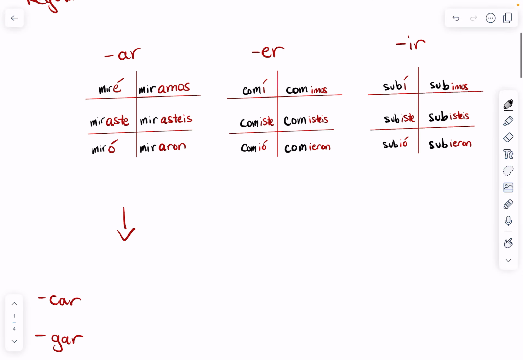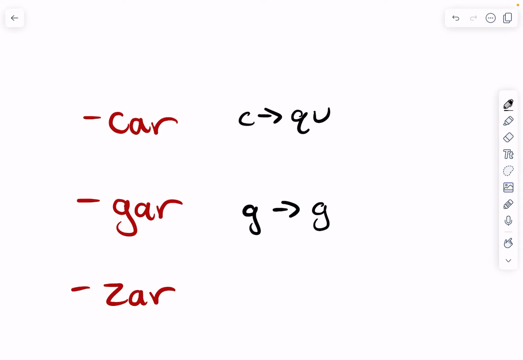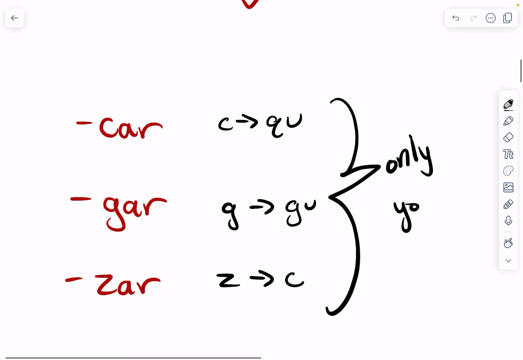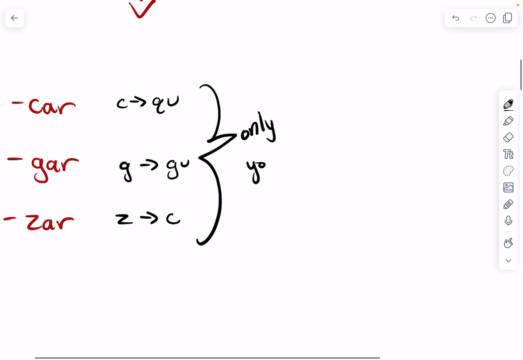The car-gar-zar rule is also a rule that we have to learn for the preterite. When a verb ends in car, the C will change to QU. When a verb ends in gar, the G will change to GU. And when a verb ends in zar, the Z will change to C. This spelling change only happens in the yo form. The tú, él, nosotros, vosotros, and ustedes forms will just be normal.